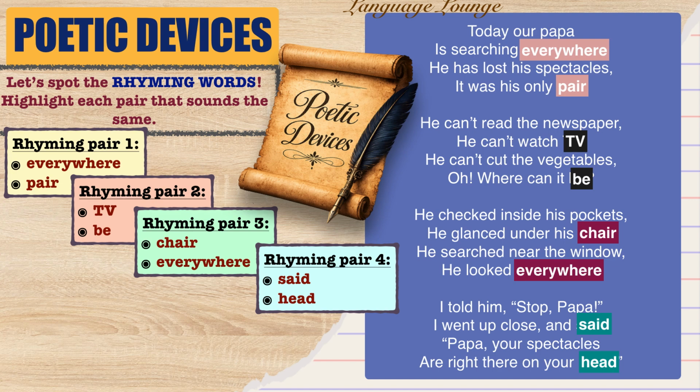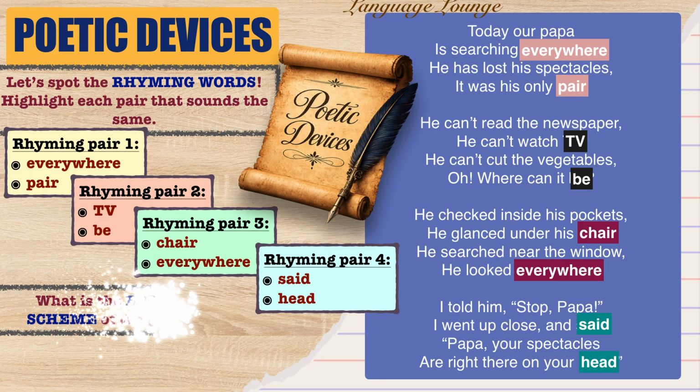Now let's learn something very interesting. Rhyme scheme. A rhyme scheme is the pattern of rhyming words in a poem. We use letters like A, B, C, D to show which lines rhyme with each other. Let's understand it line by line. First stanza. Today our Papa. Let's give the ending word Papa the letter A. Is searching everywhere. Everywhere gets the letter B.